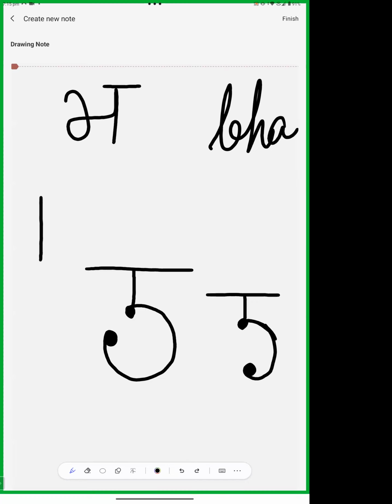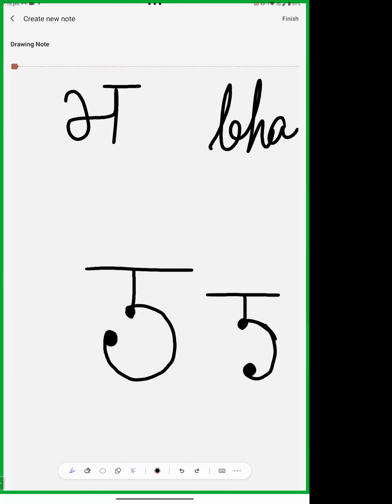But in da you can see there is only a half circle. It doesn't go to connect the starting point like in bha, but in da it ends only there. Clear? Yes, ma'am. This is da and this is bha.